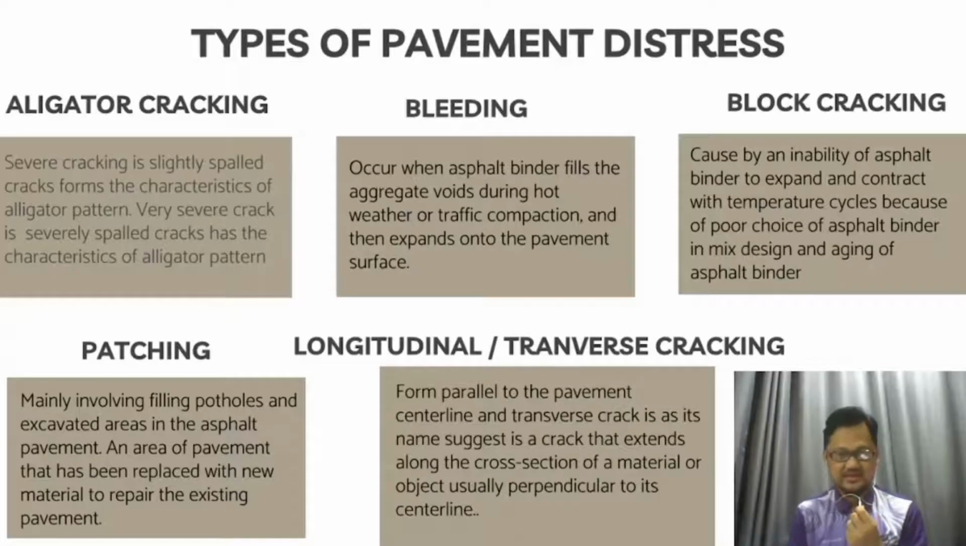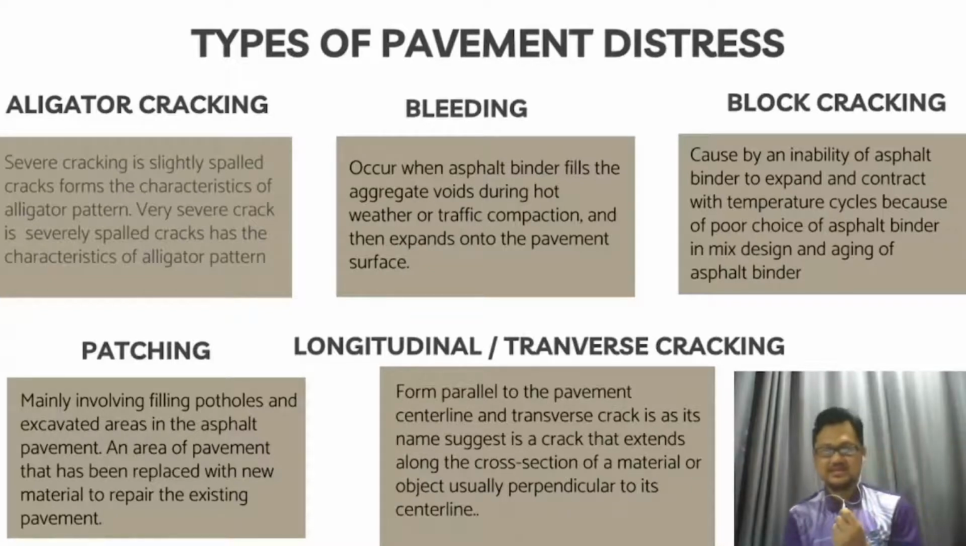As I mentioned earlier, there are 5 types of pavement distress that occur on our inspected road, which is Jalan Bukit Putus. Now I will explain the criteria or characteristics for each pavement distress. The first one is alligator cracking. Alligator cracking is severe cracking, where slightly spalled cracks form the characteristic alligator pattern, and very severe cracks are severely spalled cracks with the alligator pattern. The second is bleeding. Bleeding occurs when asphalt binder fills the aggregate voids during hot weather or traffic compaction and then expands onto the pavement surface.